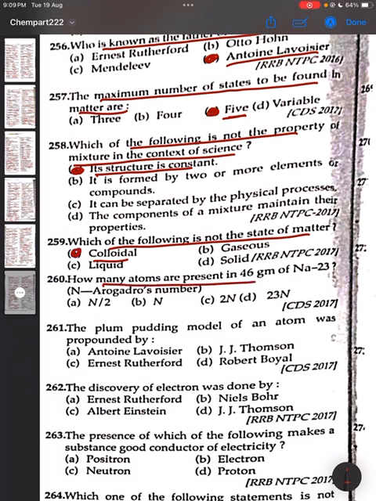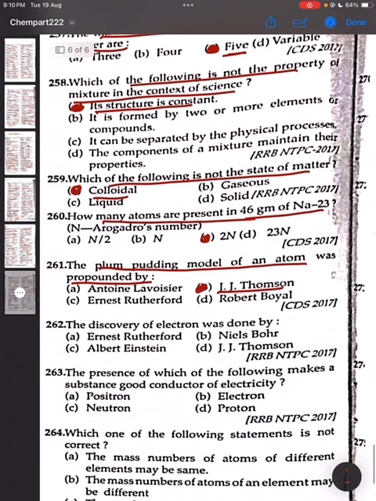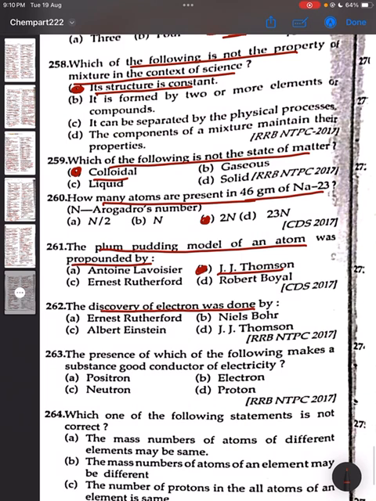How many atoms are present in 46 gram of Na? Correct answer is 2N. The plum pudding model of an atom was propounded by J.J. Thomson. Option B is the correct answer. The discovery of the electron was done by J.J. Thomson. Correct answer is option D. The presence of which of the following makes a substance a good conductor of electricity? Electron. Option B is the correct answer.